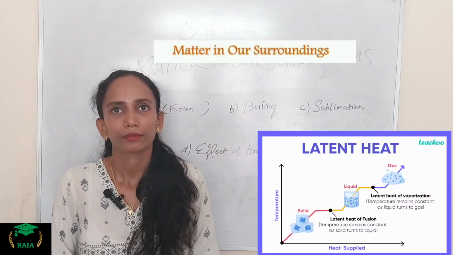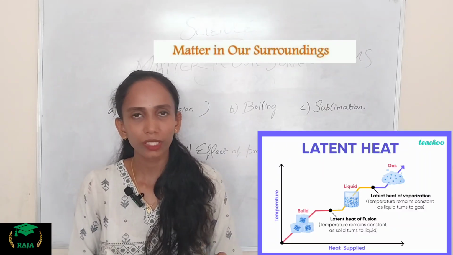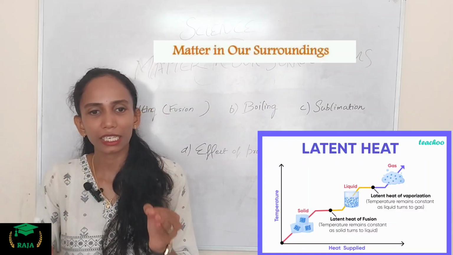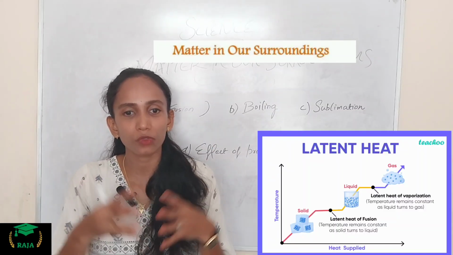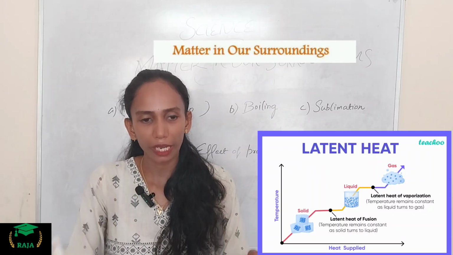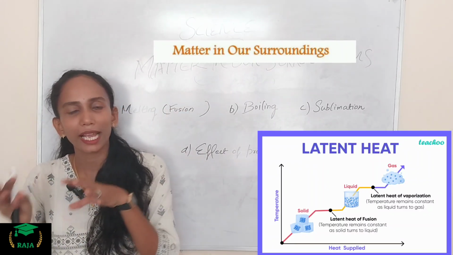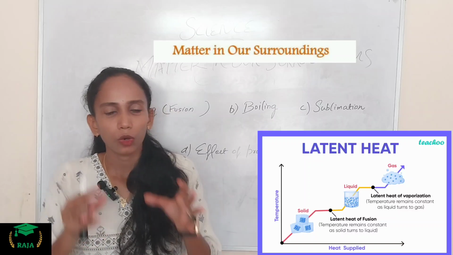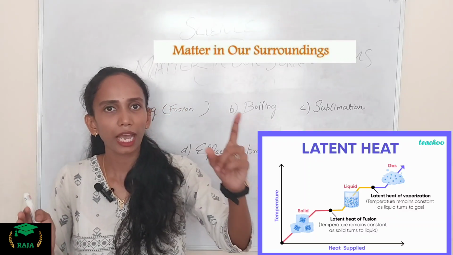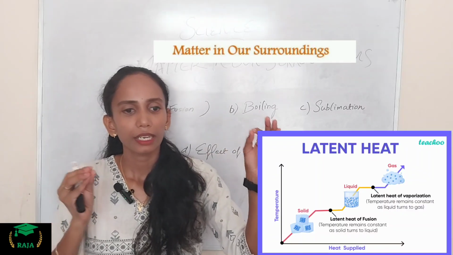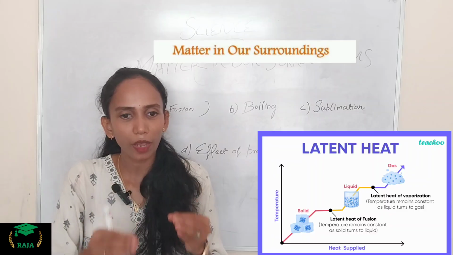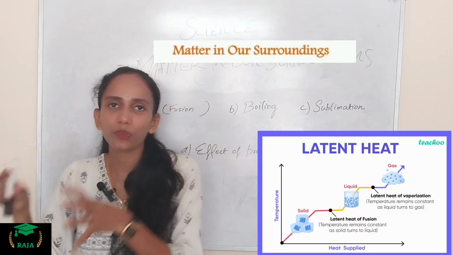Clear? The next thing is boiling. You can see the picture here. When the liquid is heated, its particles begin to move even faster. Then at a particular temperature, the liquid begins to boil and changes into the gas, or what we call the vapor state. Boiling is called a bulk phenomenon. You can see the picture and the experiment also here. Boiling is a bulk phenomenon. When the liquid boils, the bulk of the liquid changes into its vapor state.